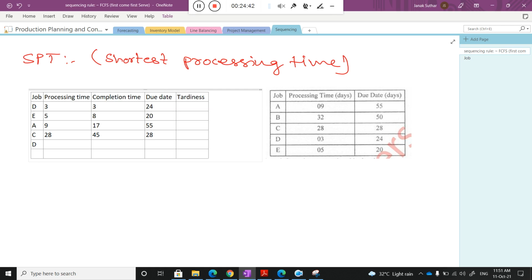Now I go for the next one, I'm sorry, that activity is not D, it is B. Here the processing time is 32, the completion time is 77, and the due date given there is 50.